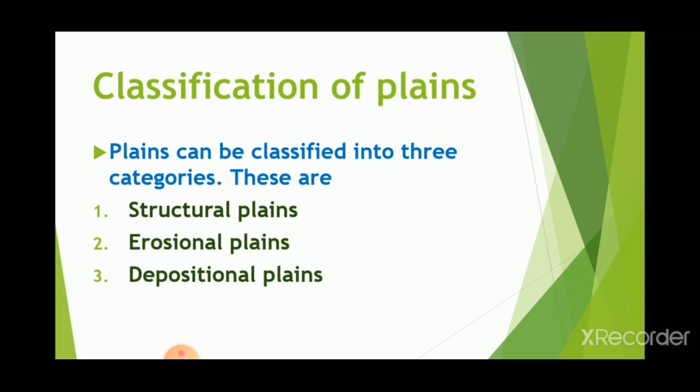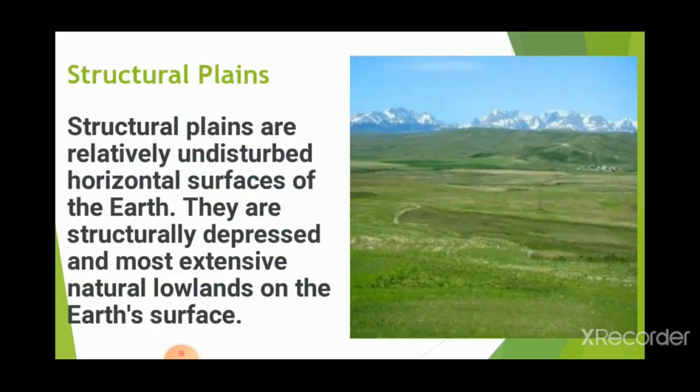The first one is a structural plain. What is a structural plain? Structural plains are relatively undisturbed horizontal surfaces of the earth. They are structurally depressed and the most extensive natural lowland on the earth's surface. You can see the picture of a structural plain here. It is a relatively horizontal area of flat land, an undisturbed land, structurally depressed and an extensive lowland. So that's a structural plain.